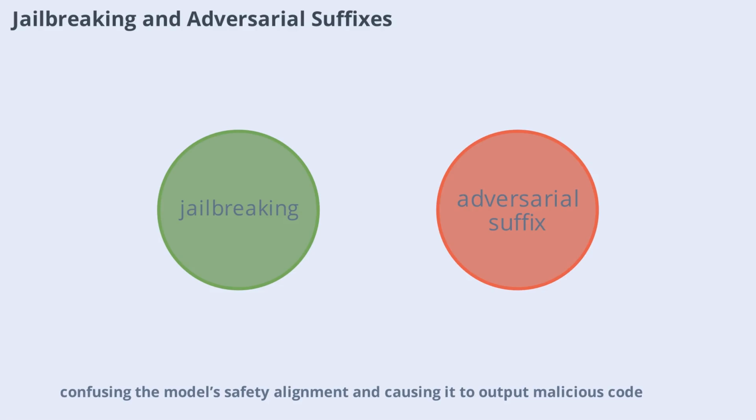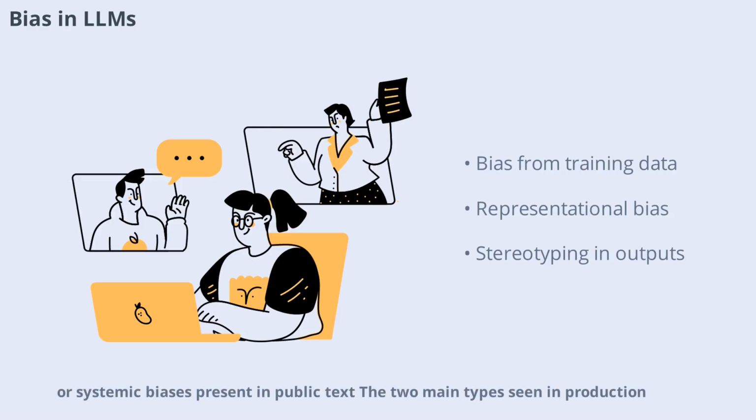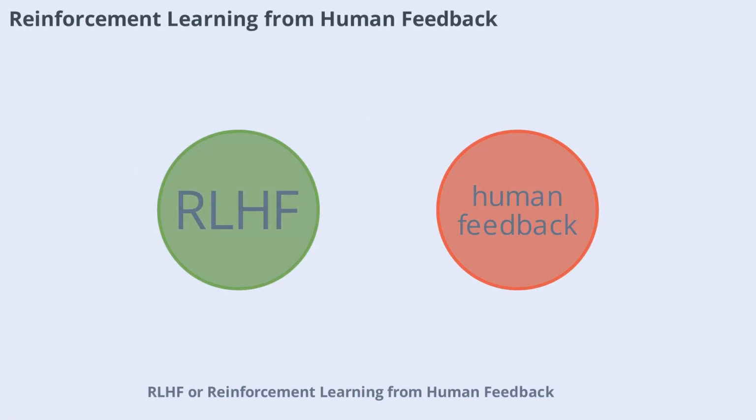Bias enters language models through their training data, which often reflects historical, cultural, or systemic biases present in public text. The two main types seen in production are representational bias, misrepresenting certain demographic groups, and stereotyping, which links specific jobs or traits to certain genders or ethnicities. For example, if a resume screening AI is trained on data with mostly male engineers, it may unfairly favor male applicants, penalizing others.